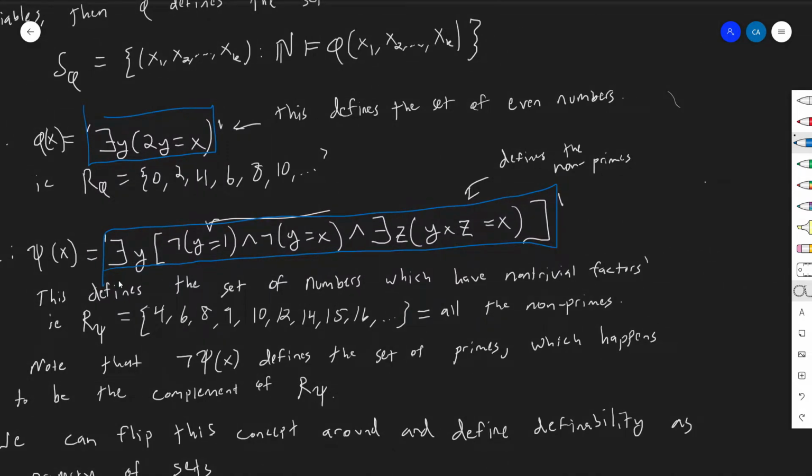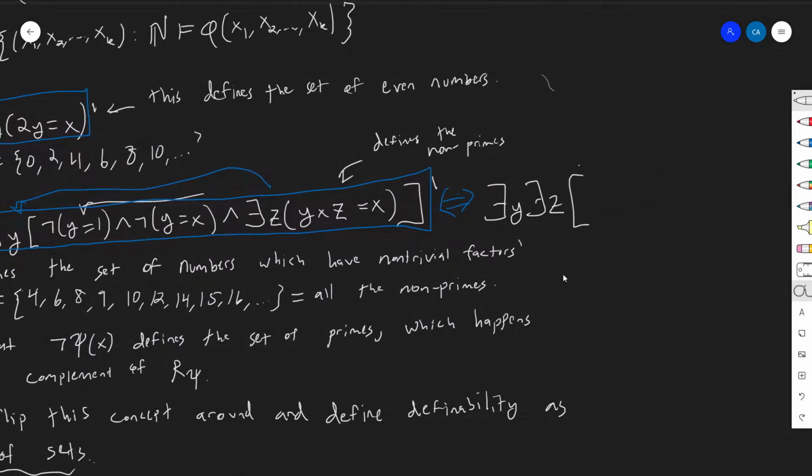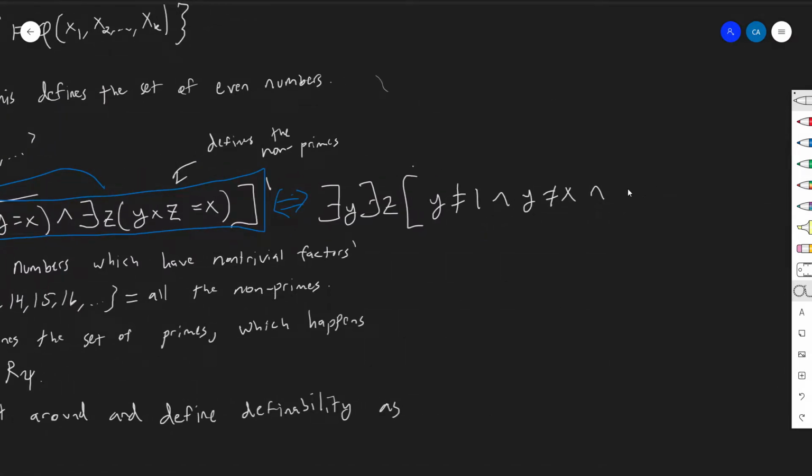And this definition of the composites is actually a perfect example of this. I think that it's more descriptive and understandable to put the there exists a z here, but there's no real reason to. I could pull it right out. It doesn't really matter. I could just write this as there exists a y and there exists a z such that, and then write the same stuff. I'll write it out: such that y is not equal to 1, and y is not equal to x, and y times z equals x. Oops.